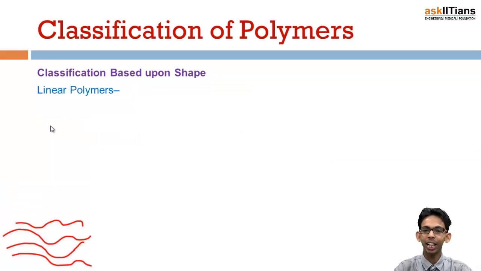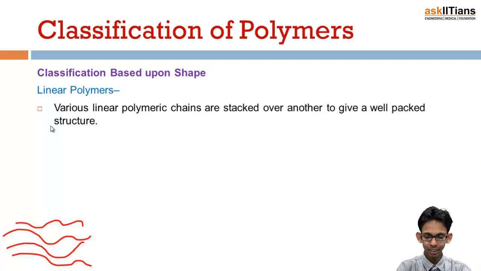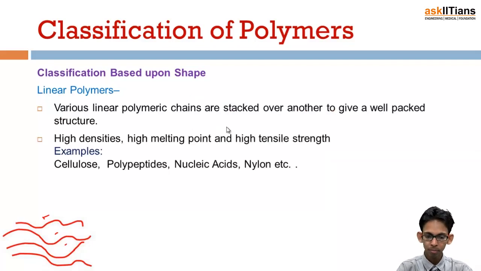Another classification can be done on the basis of shape. The first is linear polymers. In this you can see this structure. What happens is that various linear polymeric chains are stacked over one another to give a well-packed structure. And they have high density, high melting point, high tensile strength. Examples are cellulose, polypeptides, nucleic acid, nylon. They have a long thread-like structure.